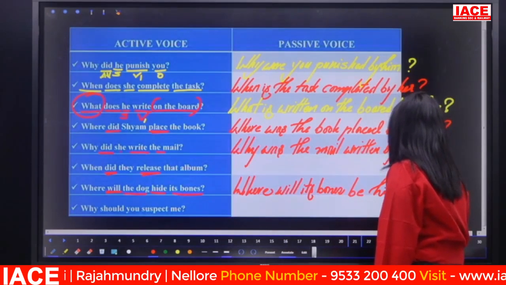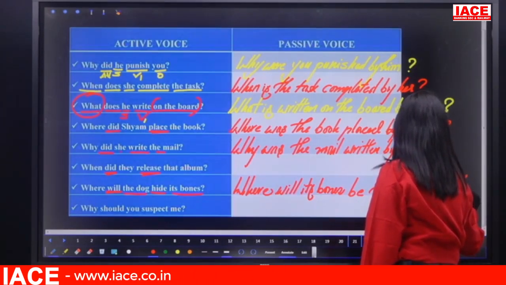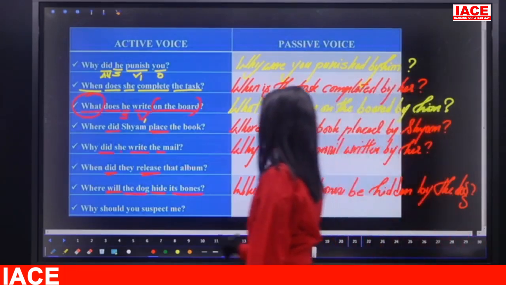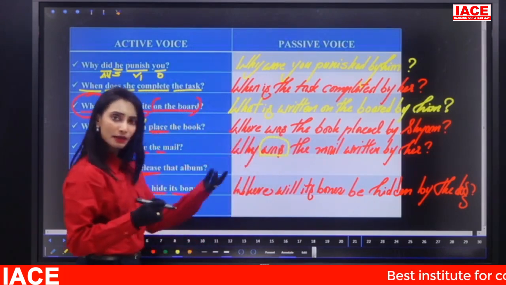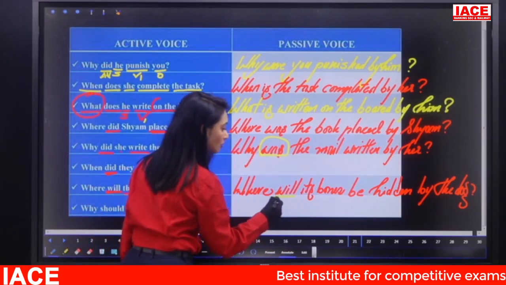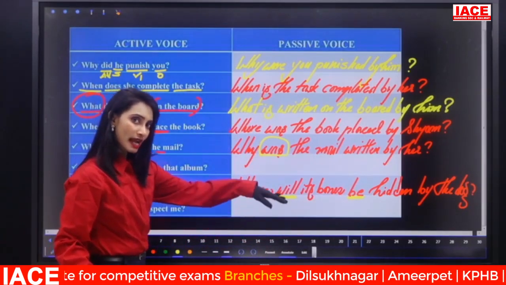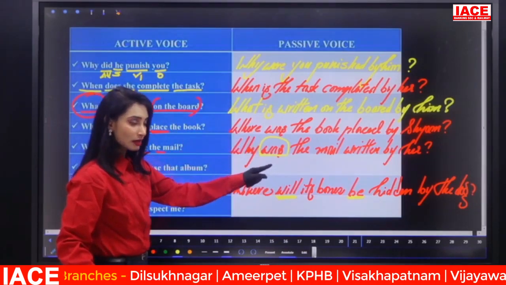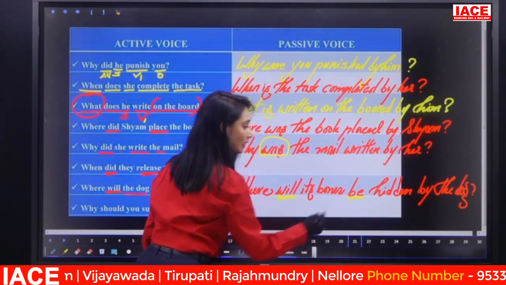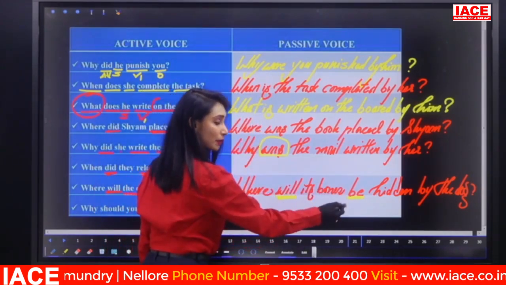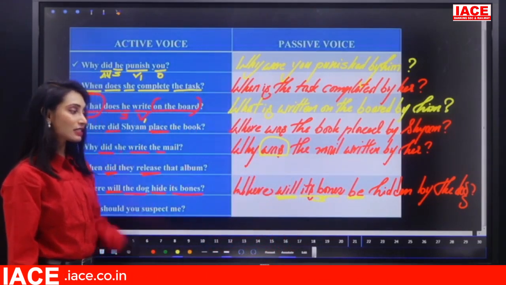P3. Hidden by the dog. So this is the difference here. The difference here is generally we are taking the auxiliary verb, nothing but the be form. But here we have different be forms and auxiliary verbs, right? So will is the auxiliary verb which should be carried here. Here we didn't carry any auxiliary verb. But here we carry the auxiliary verb because will should be compulsory. And here the be form is be. So that be form should be kept after the subject of the passive voice. That is the change here.